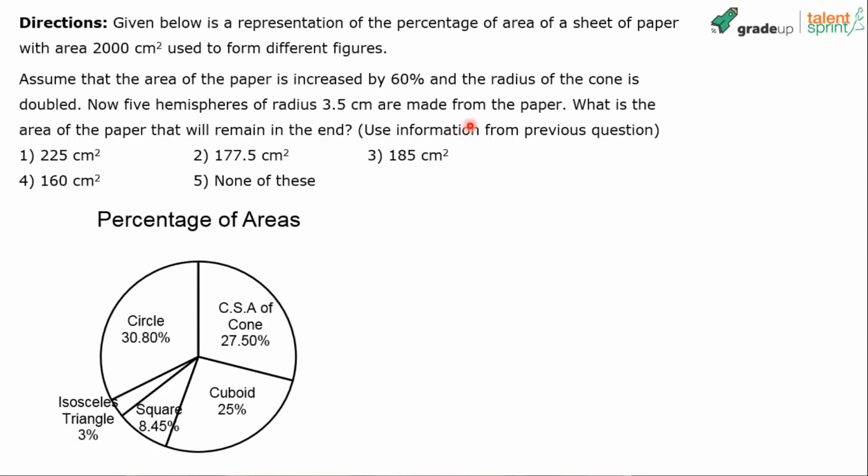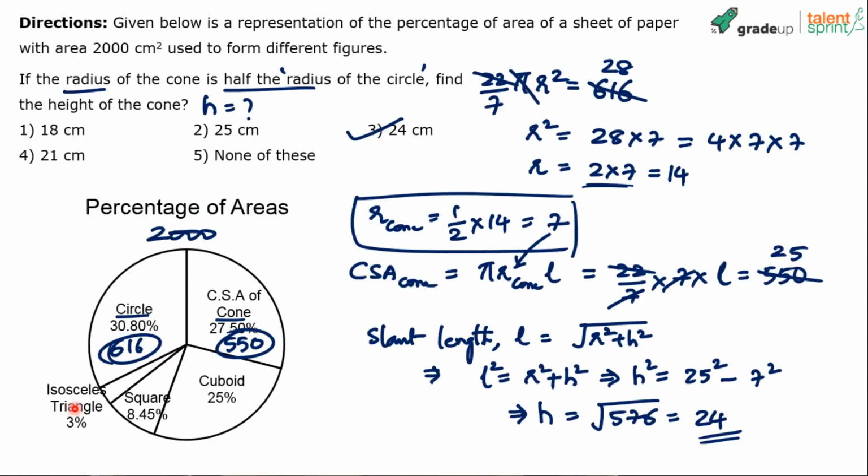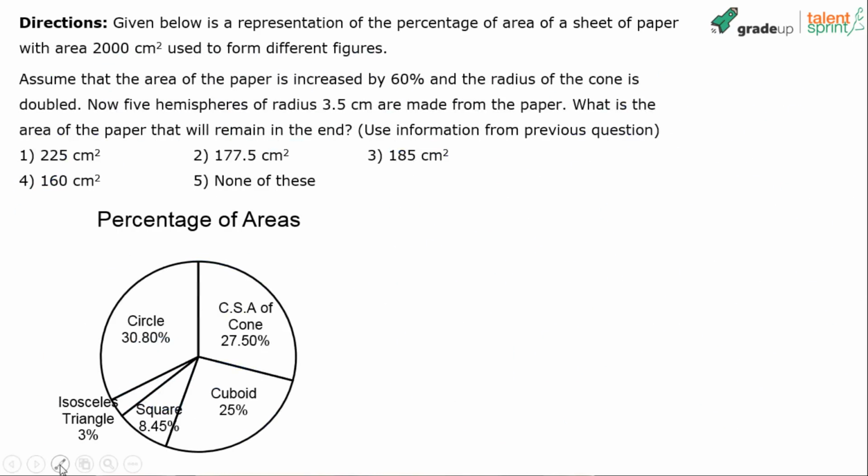So you can use information from the previous questions. What information? Maybe radius of the cone, right? Remember, we had solved for the radius of the cone in one of the previous questions. We got it as 7, right? In the first question, radius of the cone. So that information can be used. Yeah. So radius of the cone is 7. This is doubled. So 7 is doubled means it becomes 14. I think that's the only information we need from the previous question. So solve this now. 1 minute again. The clock starts now.